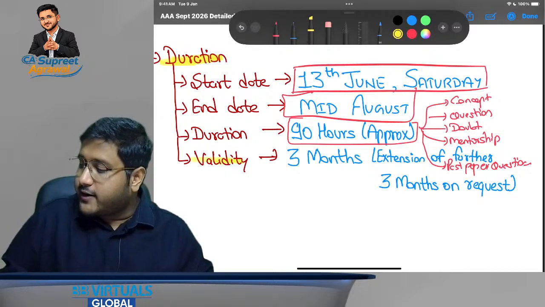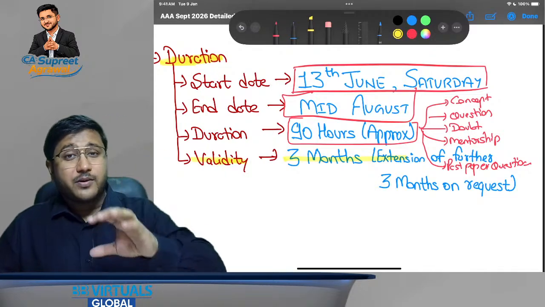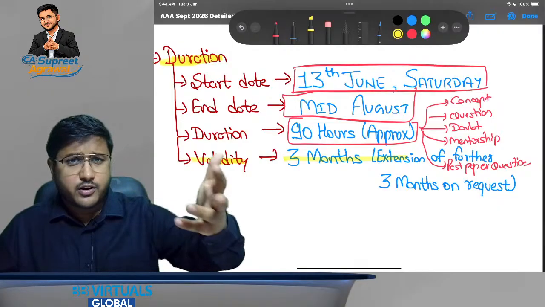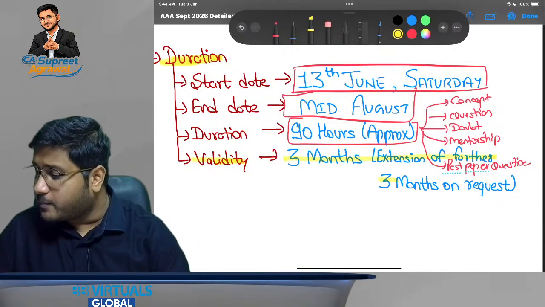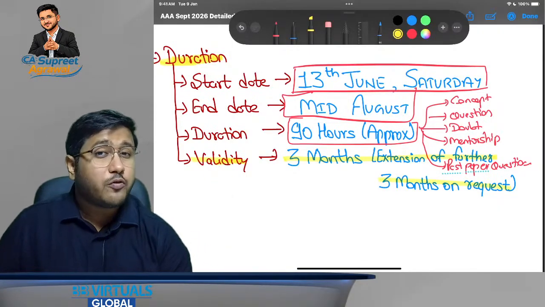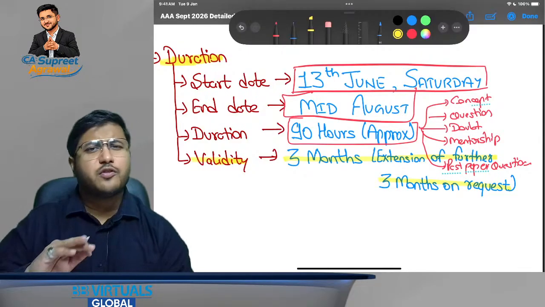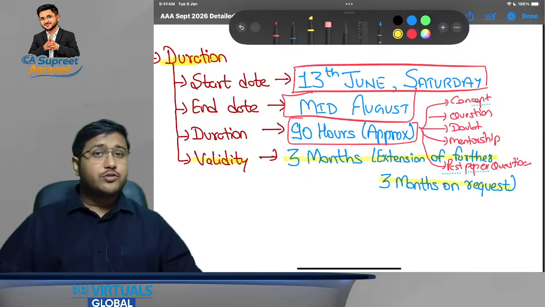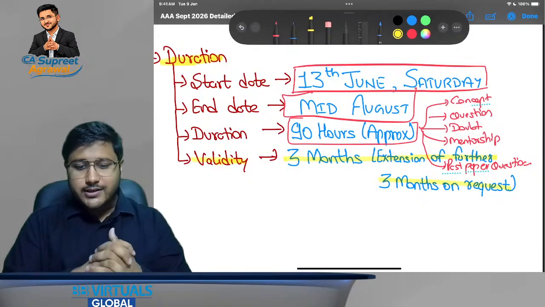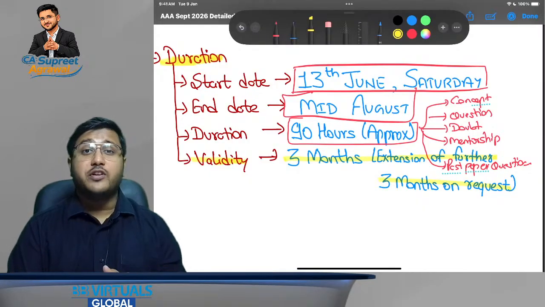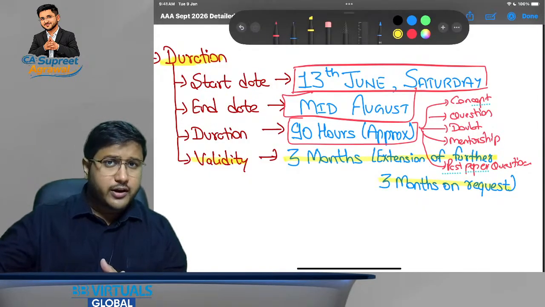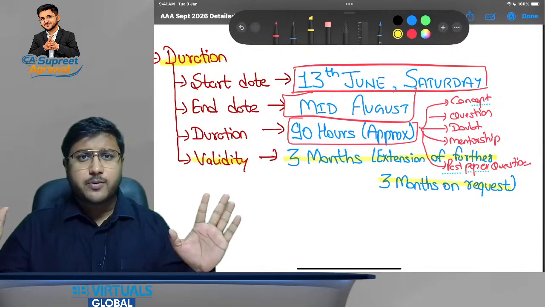Now, validity would be 3 months, but even if you're appearing for December 2026, you can buy this batch, because we are going to offer you 3 months of extension on request for free, of course. Don't worry about it. So this is going to be our overall understanding of AAA as a subject and how we should clear it. What you are going to get from my end, everything I have explained in this particular video.